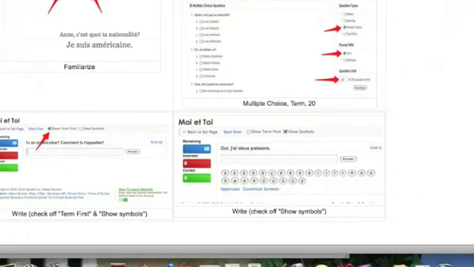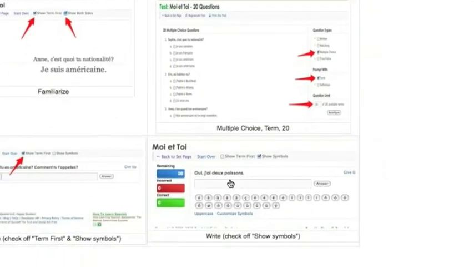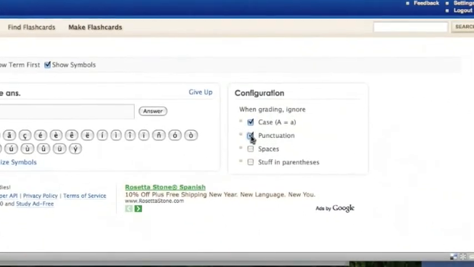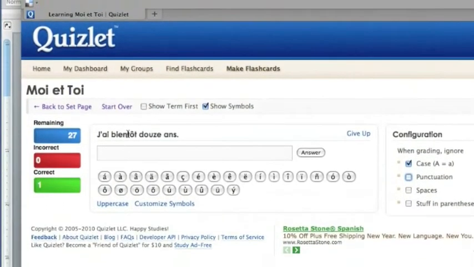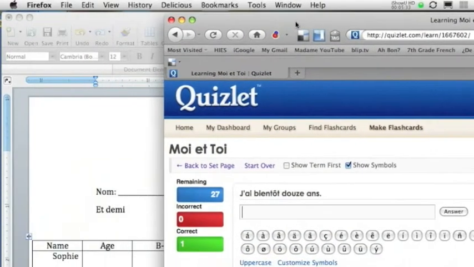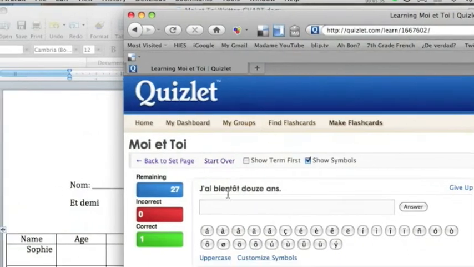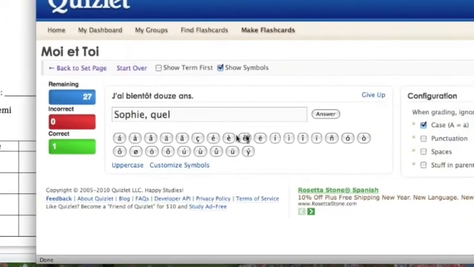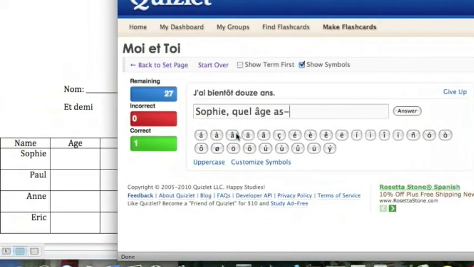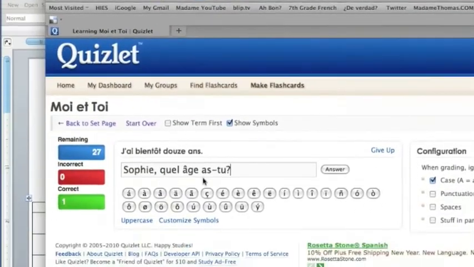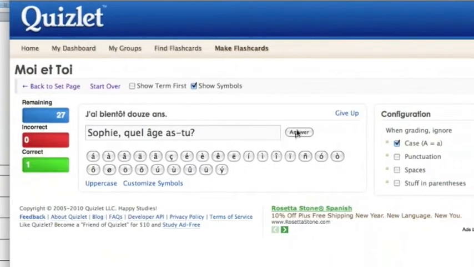And this is the last one. This would be the following day because you don't have time in one class period. Now this is show symbols only and take off punctuation. So this goes from statement to question. So j'ai bientôt 12 ans. Now this is tricky because it has to start with someone's name. If I remember correctly, Sophie was asked this question. Quel âge? This is nice because it has a symbol. Quel âge as-tu? So they have to pay close attention to punctuation. There's a comma, there's an accent, there's a hyphen, there's a question mark.